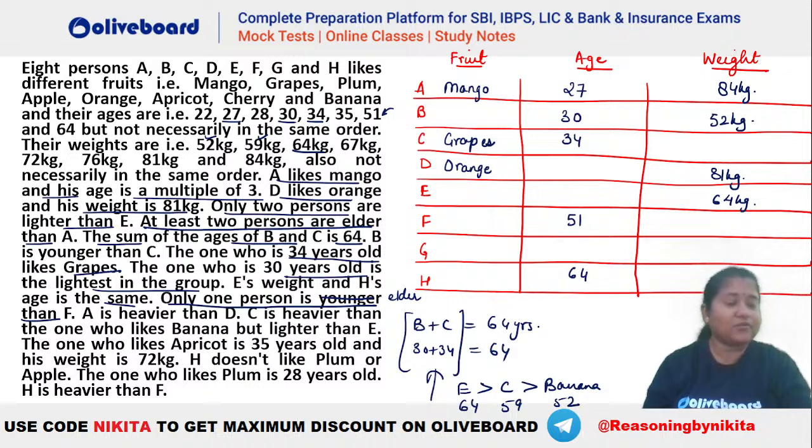How did you get 84, Avi? Because it is given here that A is heavier than D. We are talking about the weights here. So A's weight has to be greater than D's weight. Now D's weight is 81 kg, so A has to be greater than 81. That means 84 kgs, right?